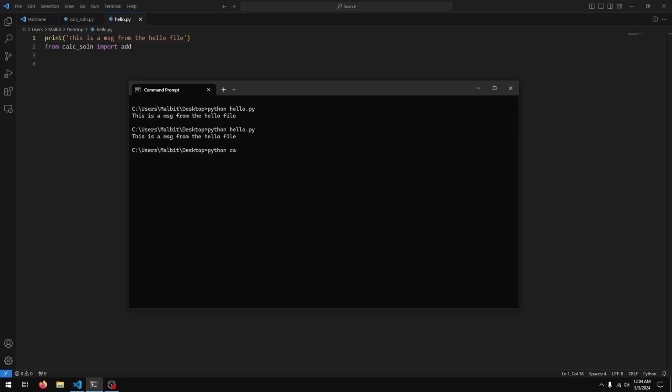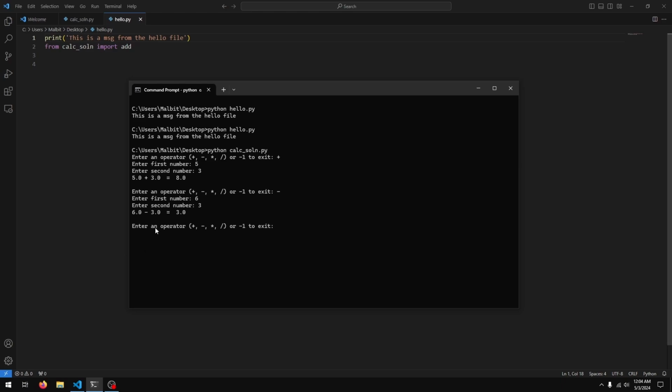But if I specifically ran the calc_soln file, it says enter operator, 5 plus 3 is equal to 8, then a minus 6 and 3, and -1 to exit. Thank you for using Melbit calculator. So when I ran the calc_soln file, it basically executed our calculator.